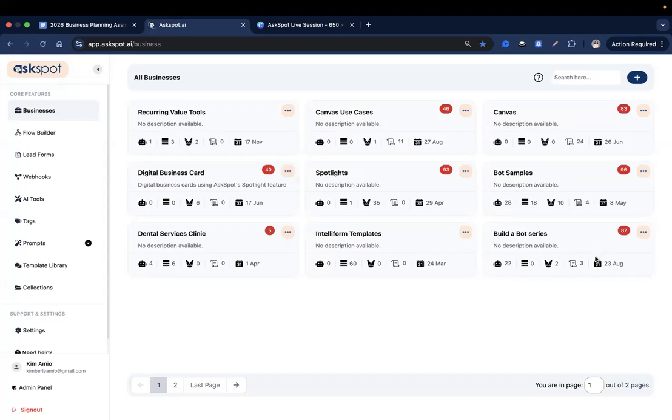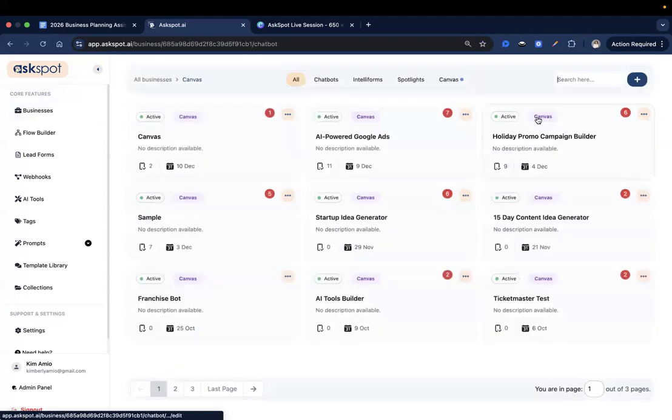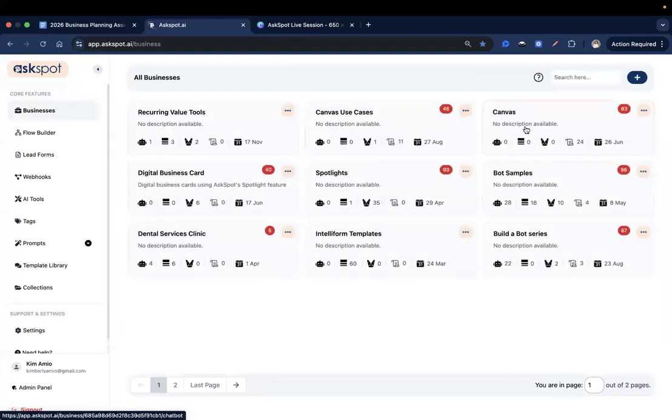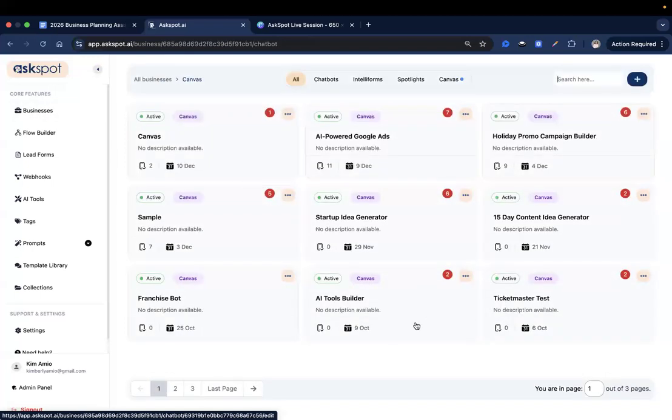I also have a very quick update for you while we're here on this page. One of our devs already fixed the loading screen issue. If you open up businesses, it usually takes about 3 seconds to load, if you remember from our last live help sessions. But right now it's super quick. When you're opening up businesses and loading your tools, it just instantly loads. So we fixed that loading issue with the businesses.